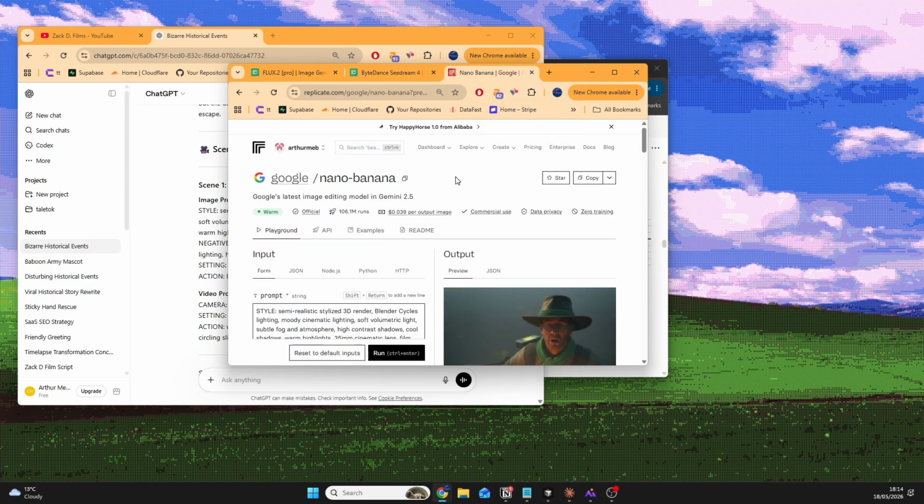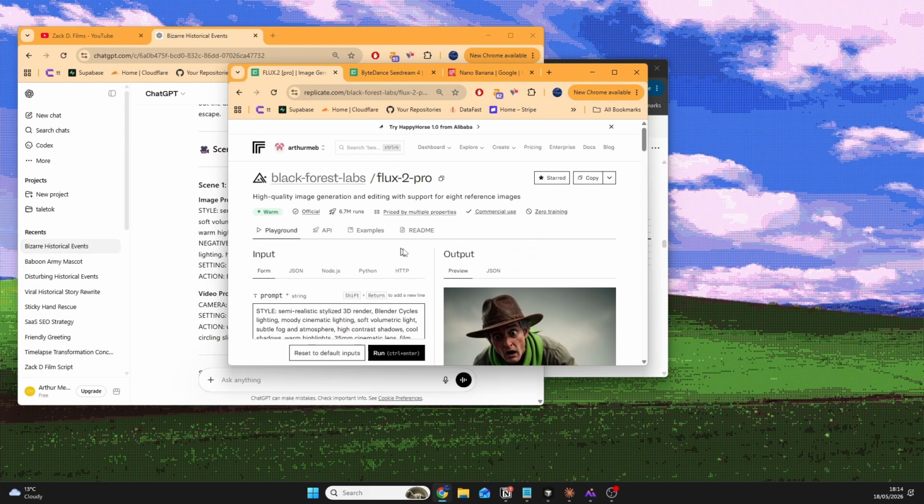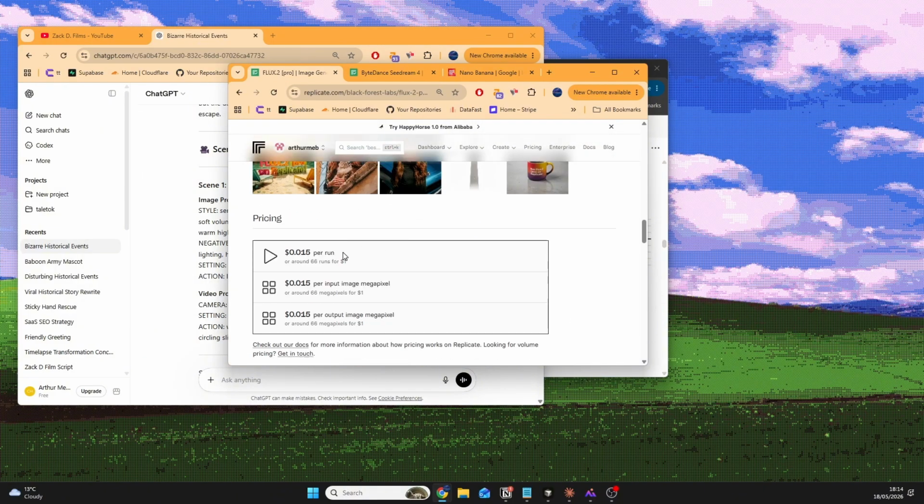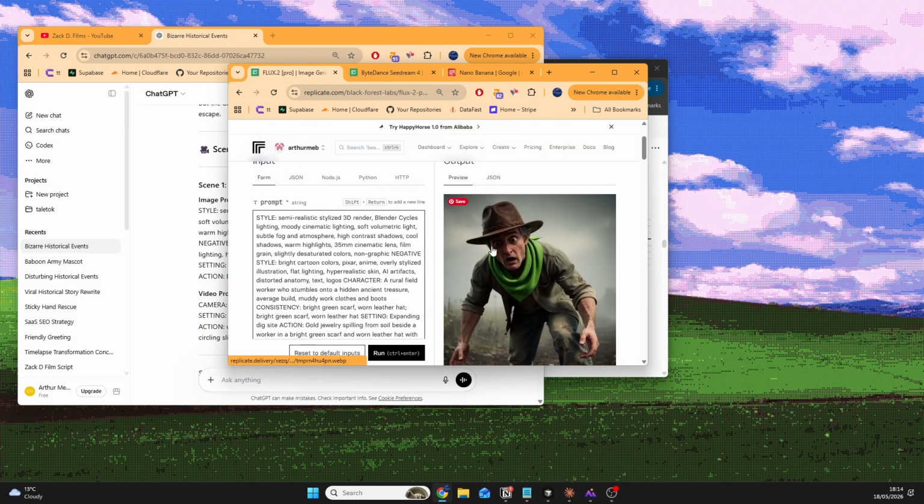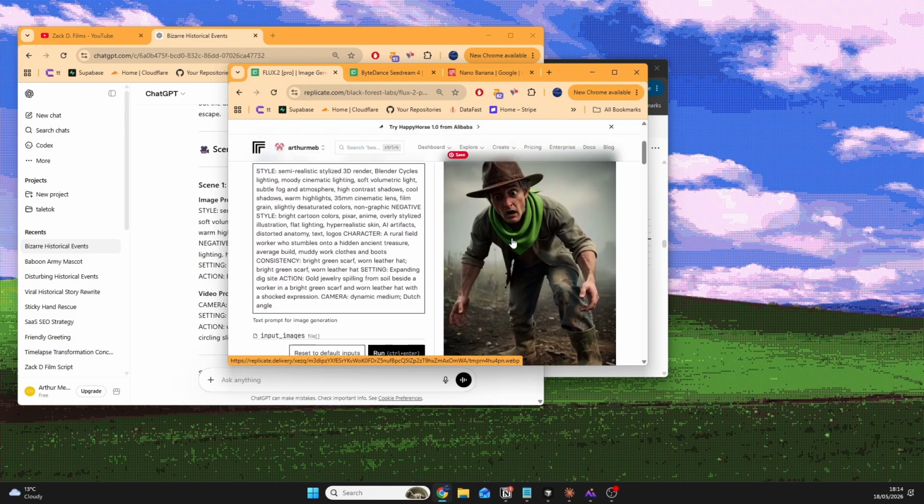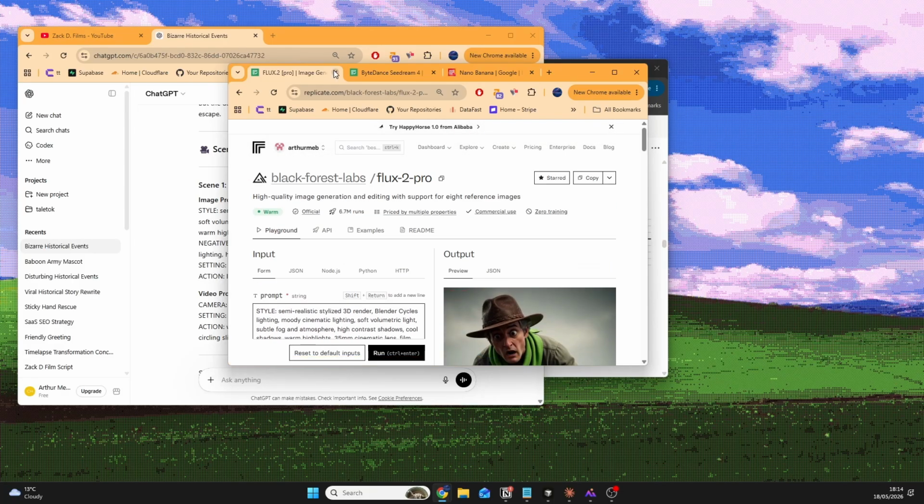Now, with that considered, we have 3 choices in models you can use. So this is Flux 2 Pro by Black Forest Labs. It's the cheapest one. I think it costs about 15 cents per image. And the image quality looks about something like this. So it's a bit of a more goofy look, which we're not going for today. So we won't be using that.